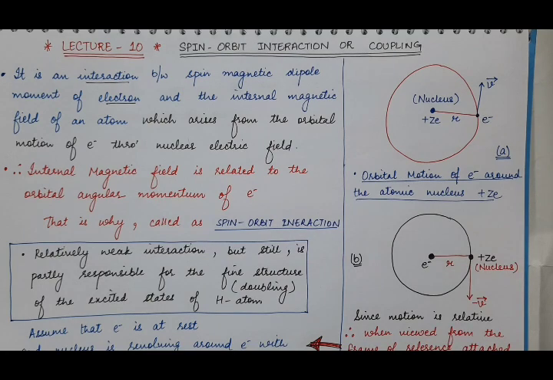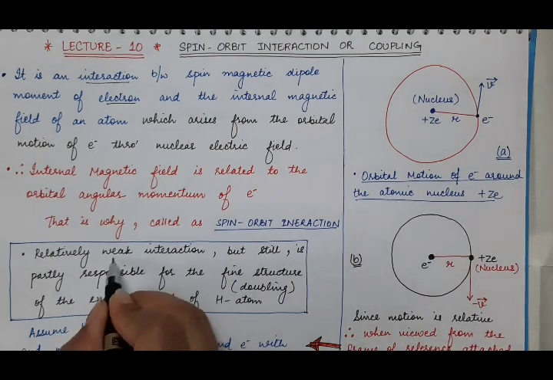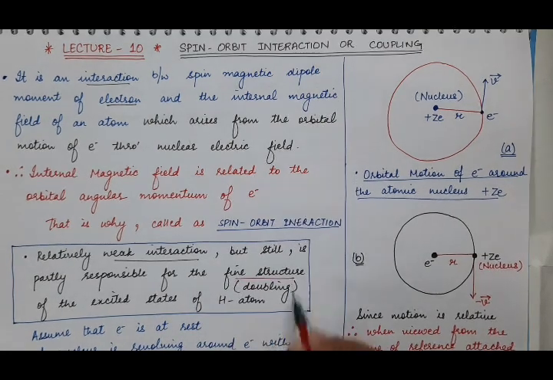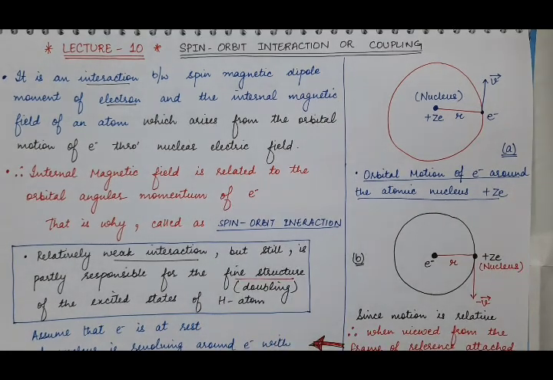And this spin orbit interaction in case of hydrogen atom is a quite weak interaction. This interaction between L vector and S vector magnetically is quite weak, but still it is partly responsible for the fine structure. What is fine structure? It is the doubling of the spectral lines of excited state of hydrogen atom. So this relatively weak interaction is partly responsible for the fine structure of the excited states of hydrogen atom.